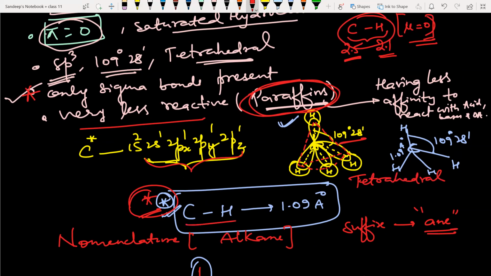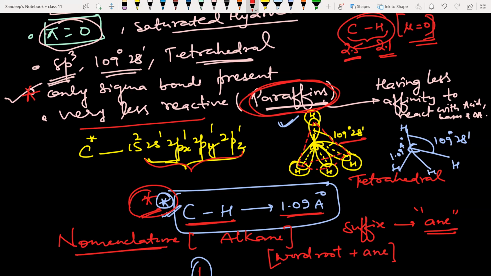Keep in mind that in alkane, the carbon-hydrogen bond length is 1.09 angstrom. Now, the nomenclature of alkanes: you have to write the word root plus ane. Ane is the suffix in alkane. For 1 carbon, it is meth. For 2 carbon, eth. For 3 carbon, prop. For 4 carbon, but. For 5 carbon, pent. For 6 carbon, hex. For 7 carbon, hept. For 8 carbon, oct. For 9 carbon, non. For 10 carbon, dec. For 11 carbon, undec. For 12 carbon, dodec.